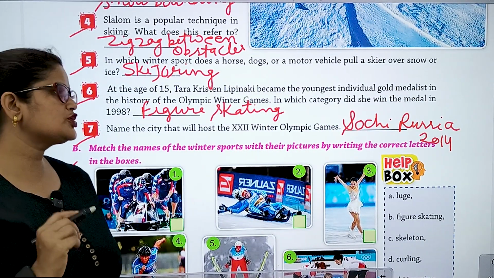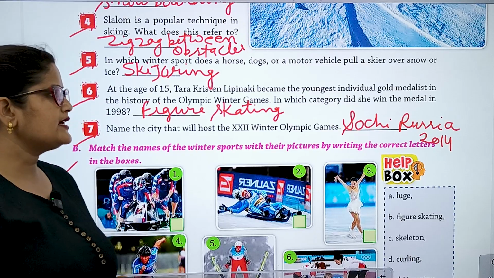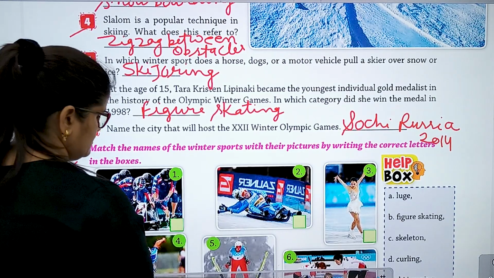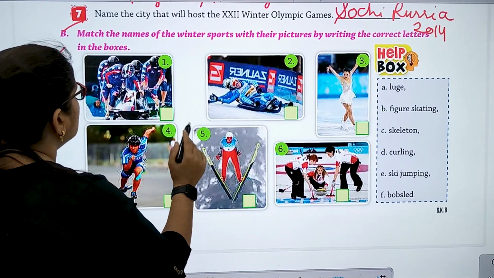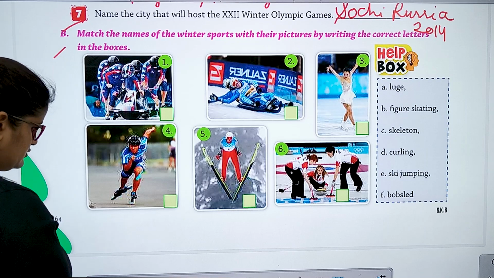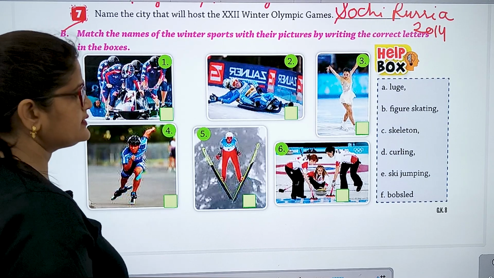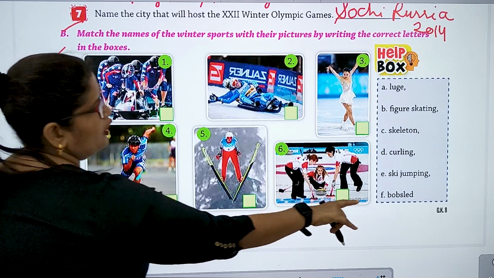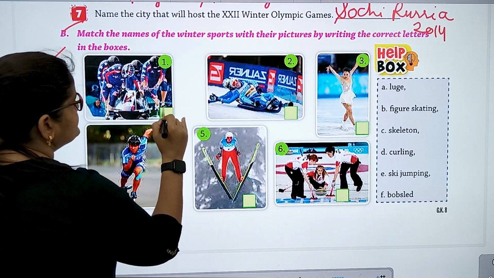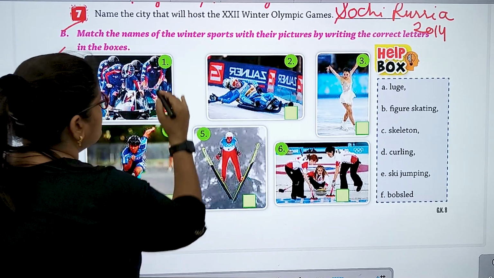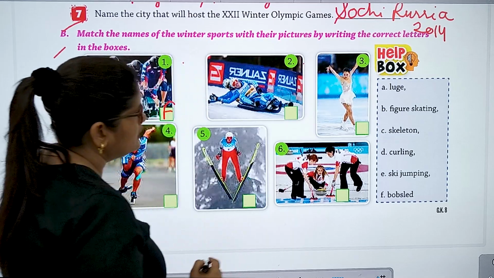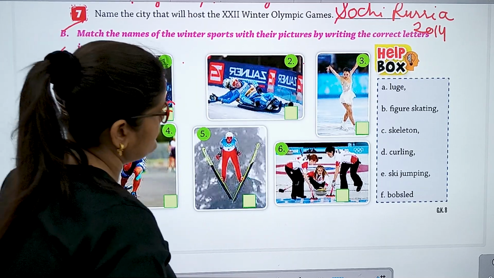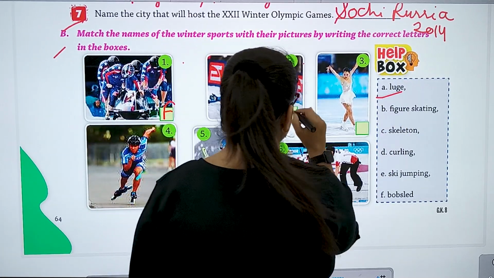Now question B. Match the names of the winter sports with their pictures by writing the correct letters. Okay. Number 1. It is bobsled. Option F. Number 2. This is luge. A.